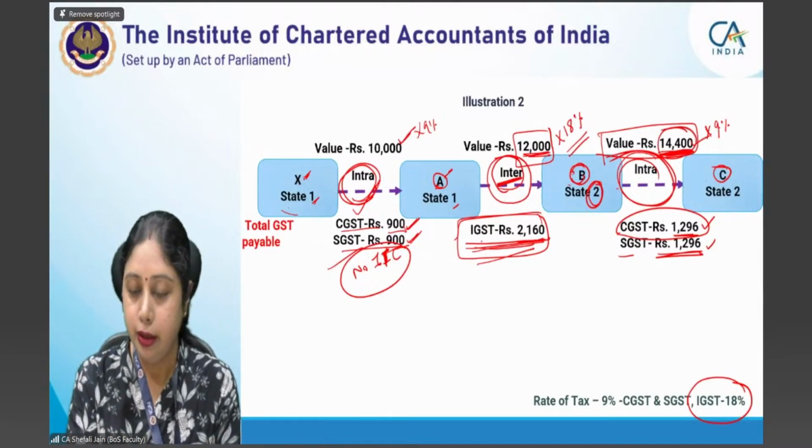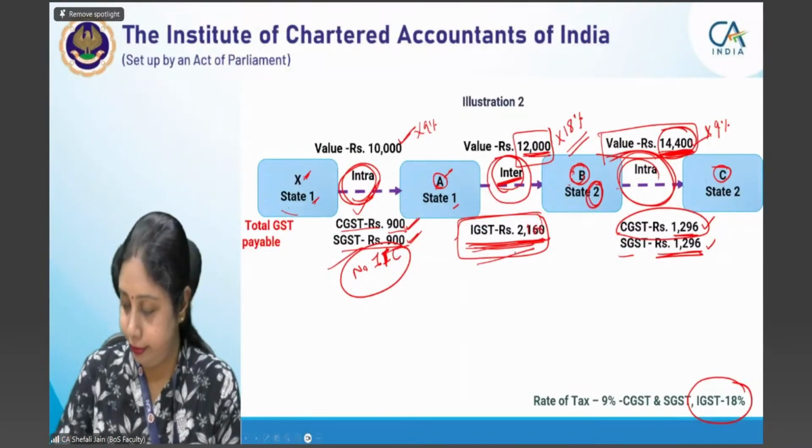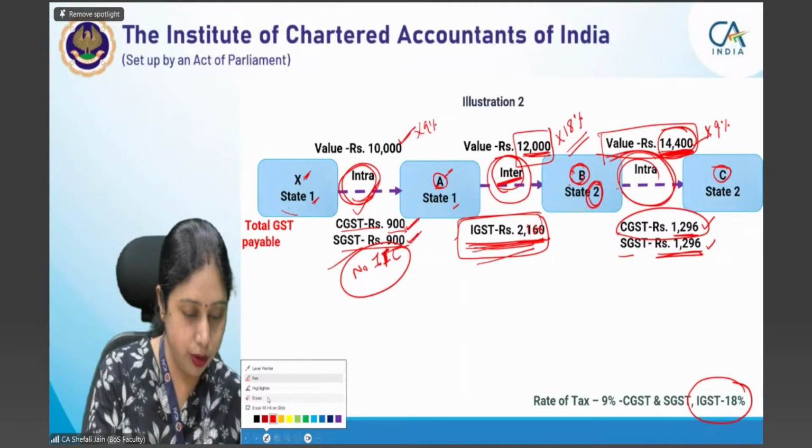So here, when we are paying the IGST of 2160, at that time, this has actually distorted my amount.